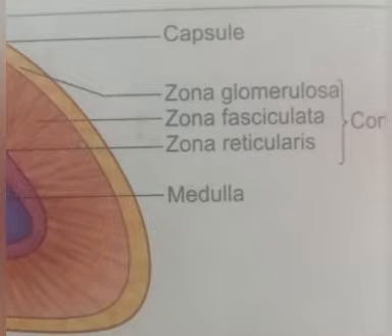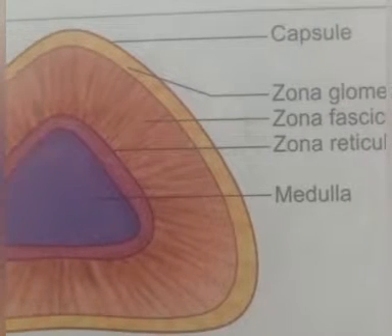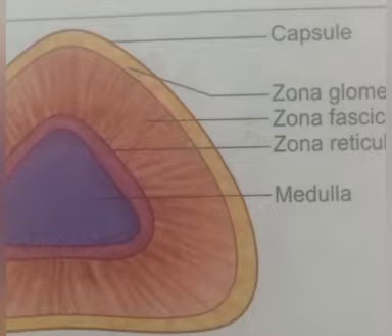The cortex forms the main mass of the gland. The adrenal gland is made up of two distinct parts, the adrenal cortex and the adrenal medulla. The adrenal medulla is the central portion constituting 20% of the gland. These two parts are different because the medulla secretes different hormones and the adrenal cortex secretes different hormones. The function is also different.